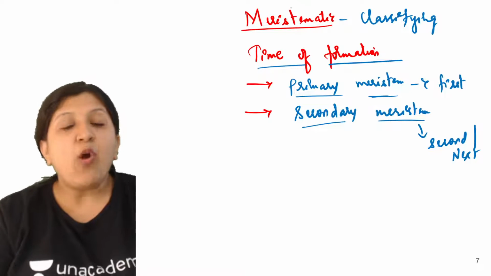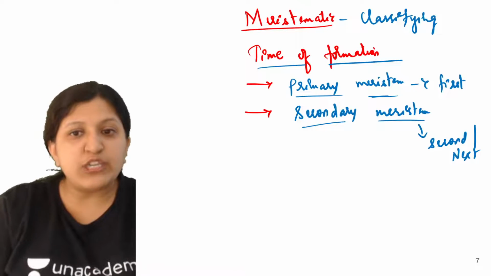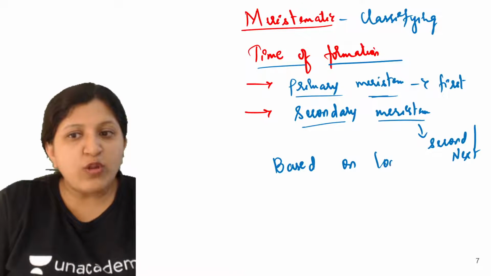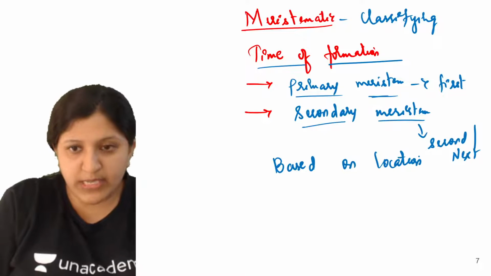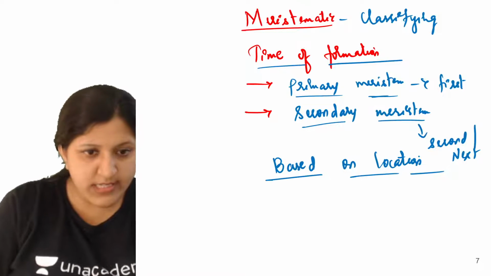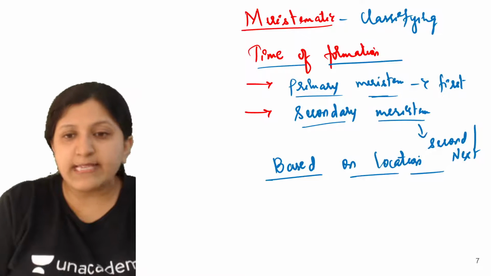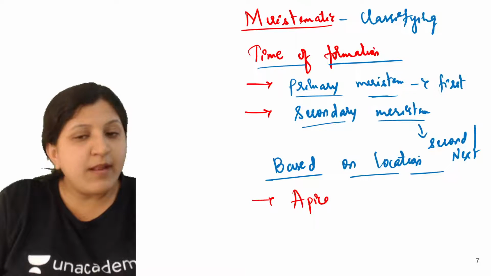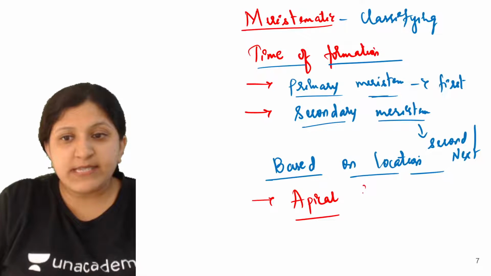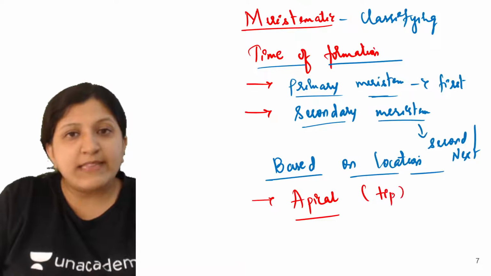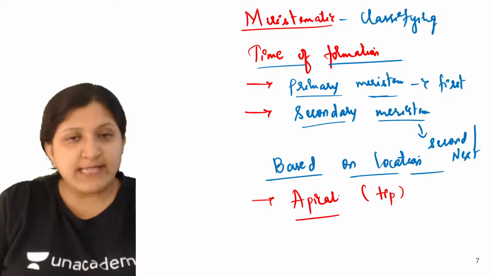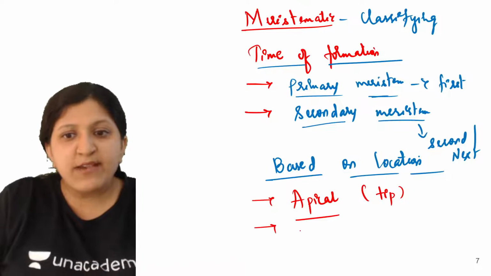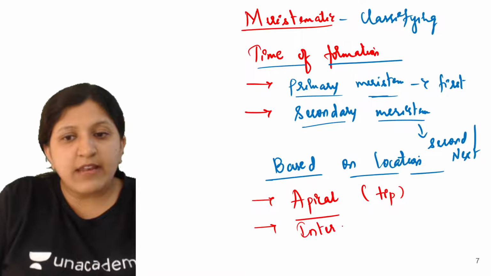Now we can also classify the meristematic tissue based on location. Let's see that. Just a second. Here in this case there is an apical meristem. When do we say apical meristem? When it is present at the tip, that we call an apical meristem. And by the tip and by the sides, we can find an intercalary meristem.